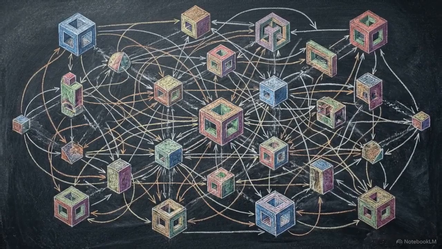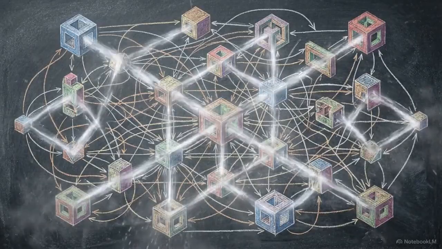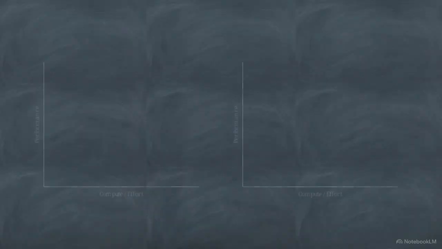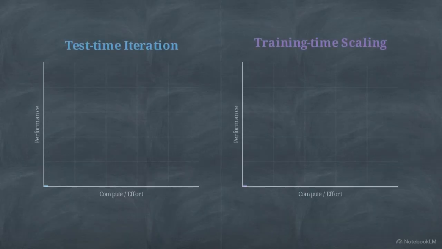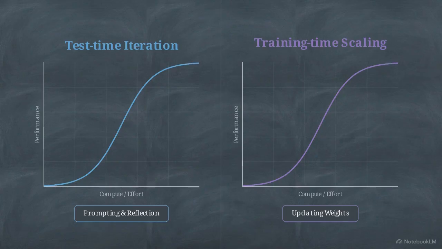Modern AI models are hitting benchmark ceilings at an astonishing rate. We are pushing more parameters during training and millions of search loops during inference. Look at this chart. On the left, we see performance gains driven entirely by test time iteration, prompting and reflection cycles. On the right, we see an identical curve driven by training time scaling, actually updating the model's weights.